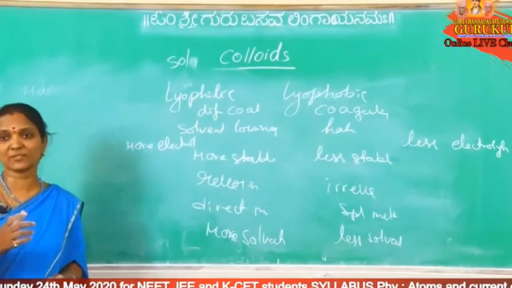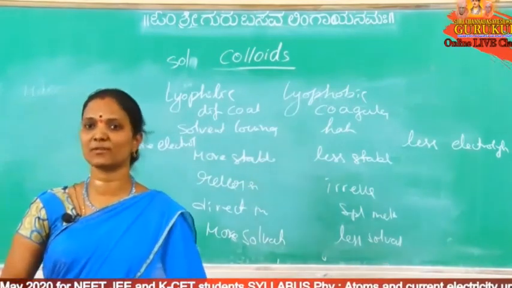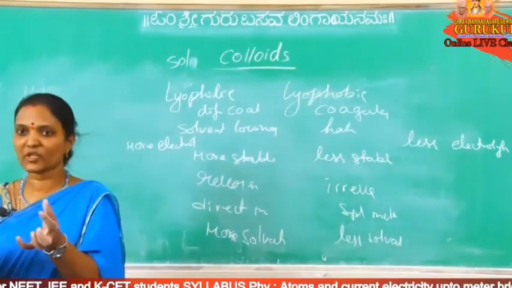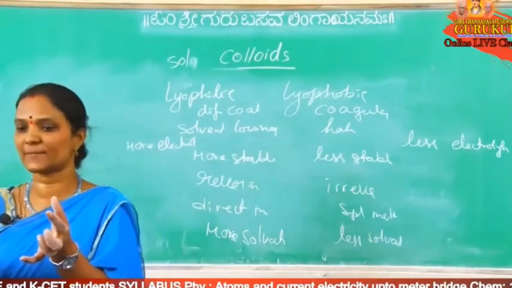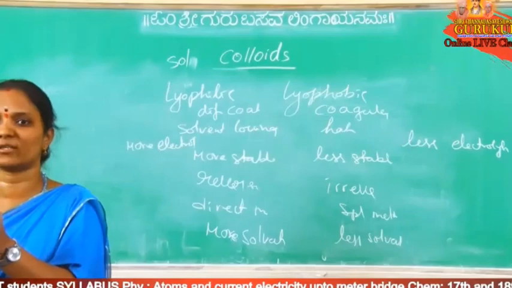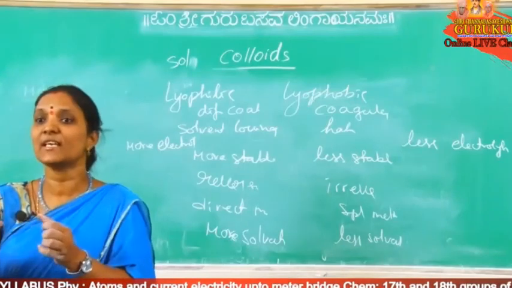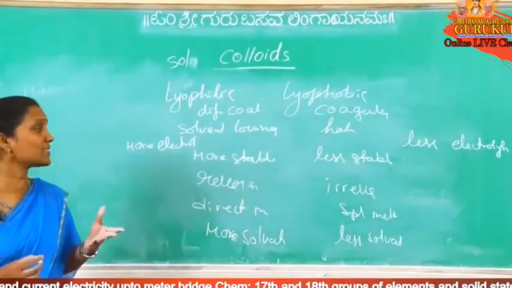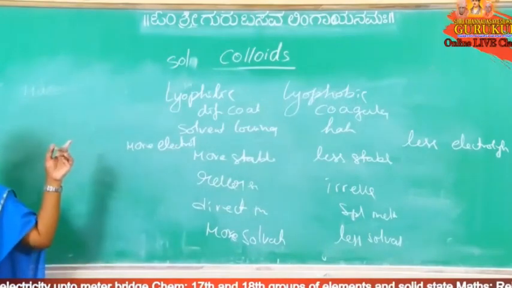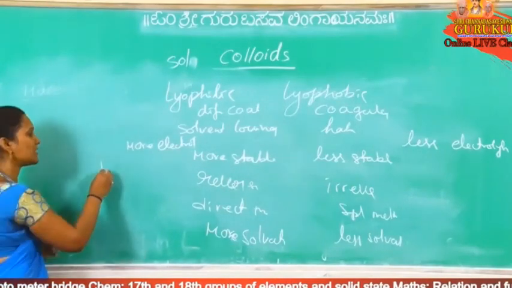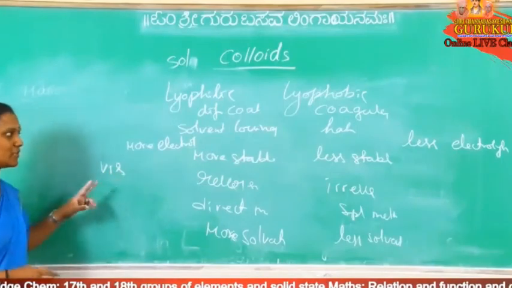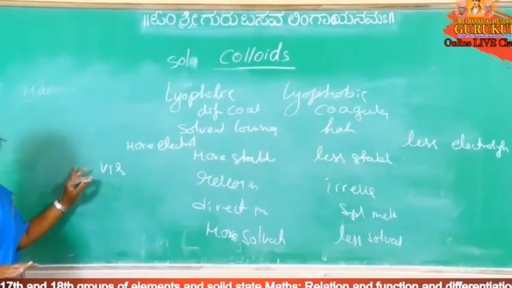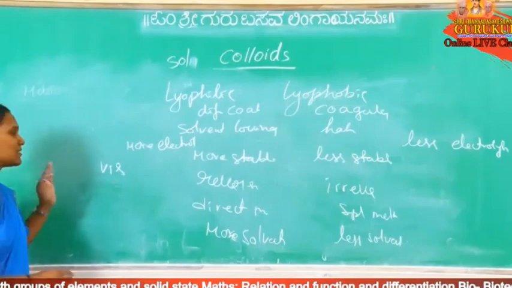Next, viscosity. Where is viscosity more? Where attraction is more between the dispersion phase and dispersion medium, they all come closer. If they come closer, viscosity increases, it is more viscous. So where is viscosity more? Lyophilic, because here attractions are more. These are three very important points.